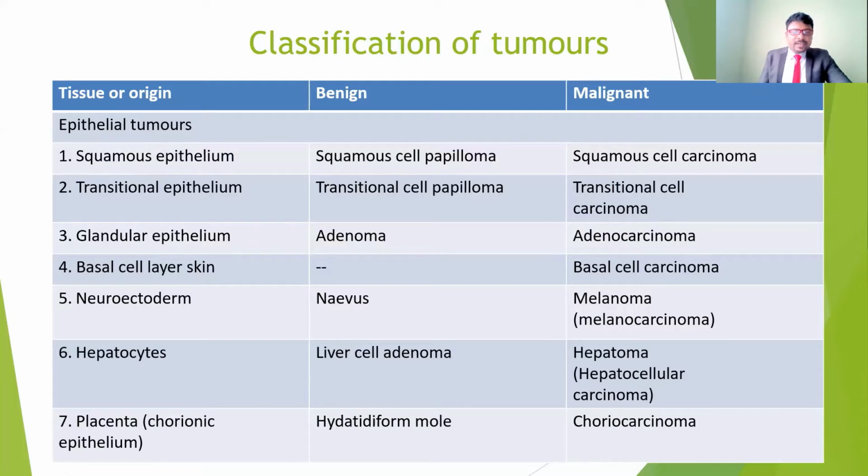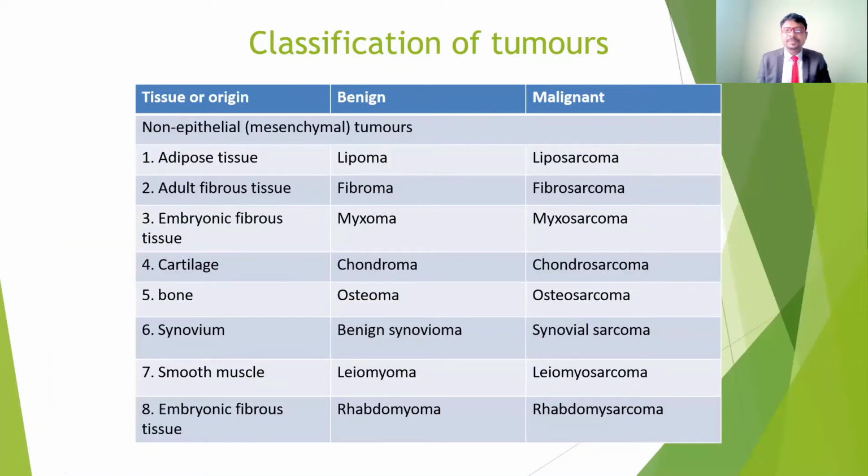Coming to the involvement of the basal cell layer of the skin, it is basal cell carcinoma. And for neuroectoderm, we call the benign tumor nevus, and also melanoma, the skin cancer. For hepatocytes, liver cell adenoma and hepatoma. Hepatoma means the malignant cancer cell in the liver. Placenta is a chorionic epithelium, so if the placenta is involved, we call it hydatidiform mole and also choriocarcinoma. So these are the different names for the involvement of different types of tissue.